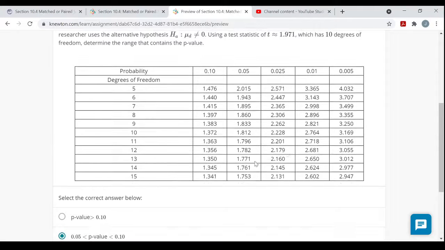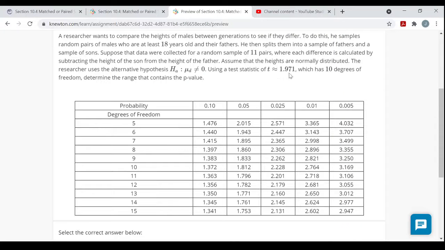Now, if you were using just the table, that's also not a problem. Remember, the test statistic here is 1.971, and we're looking at a t distribution with 10 degrees of freedom, so I'm in this row. Where does 1.971 fall? It's bigger than this, but not bigger than this. So 1.971 falls between 1.812 and 2.228. That means the area to the right of 1.971 is between 2.5% and 5%.